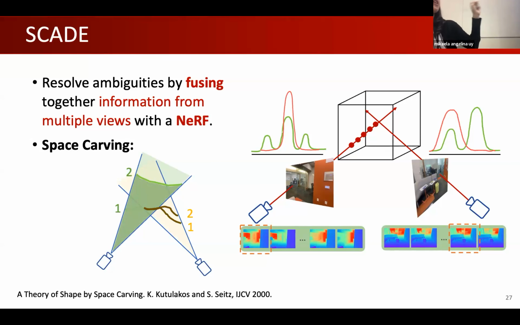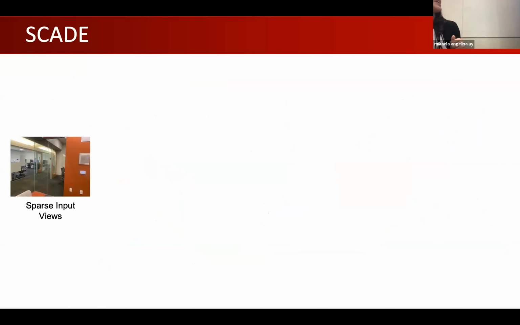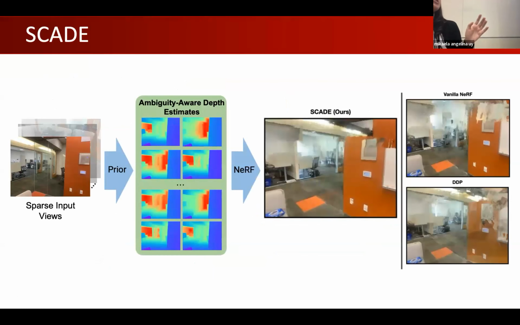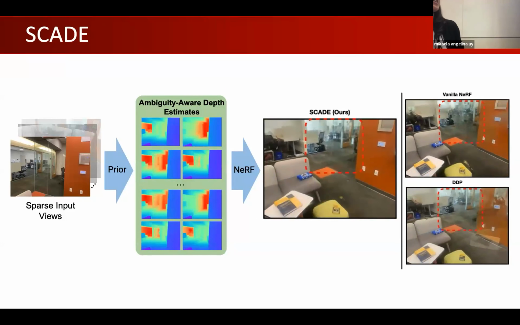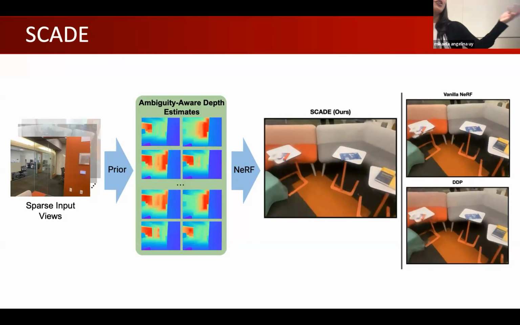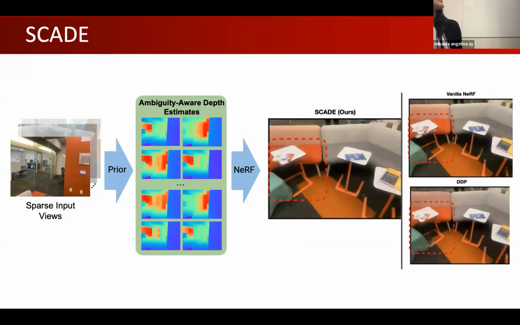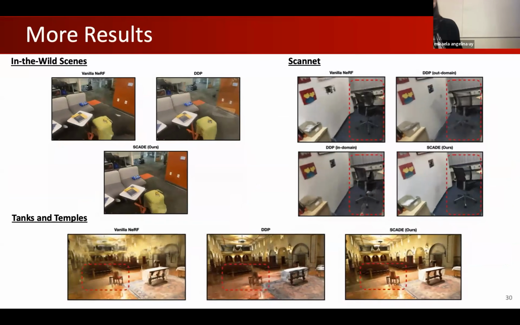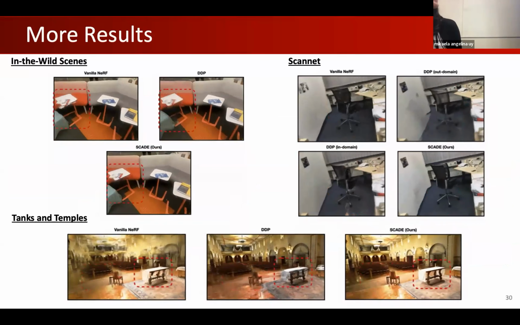Using this technique, we are able to fuse the different information from multiple views given a NeRF. And the summary of the pipeline is, given sparse input views, we extract our depth estimates from our prior, and then throw it into a NeRF with our proposed probabilistic analog of a space carving loss to reconstruct the 3D scene and create scene content conditioned on input views. And these are more results, but we could talk more in detail in the poster session on Thursday. But yeah, thank you.